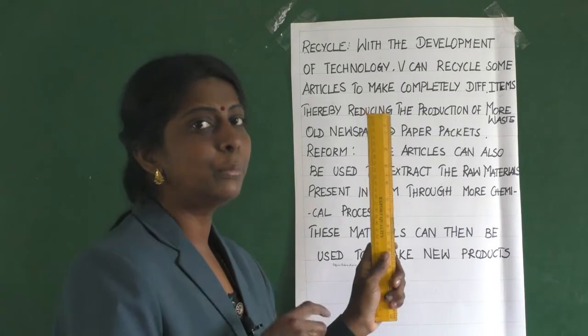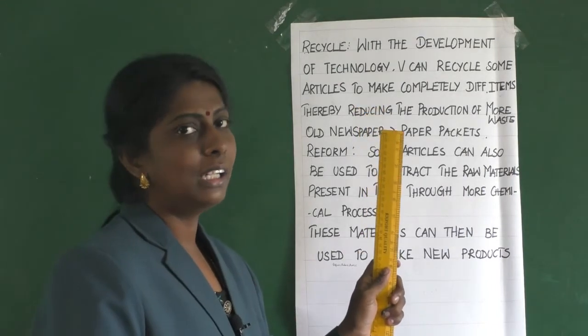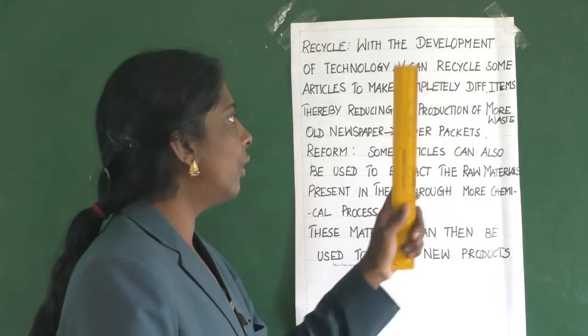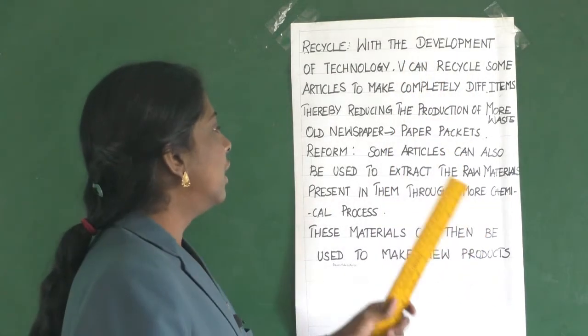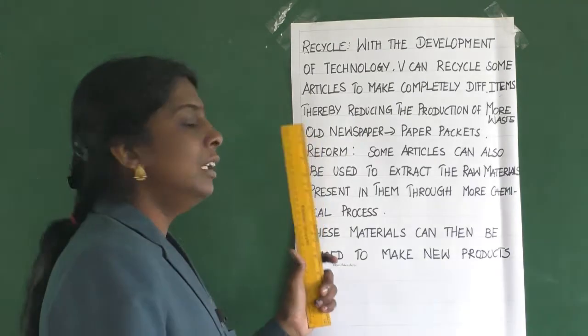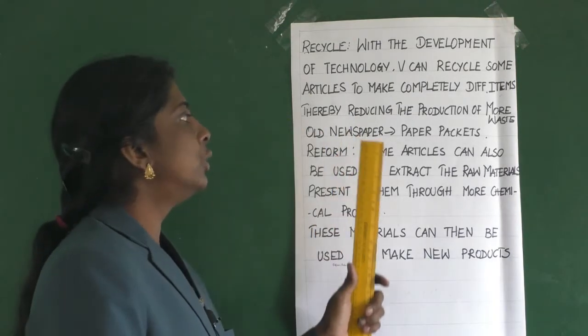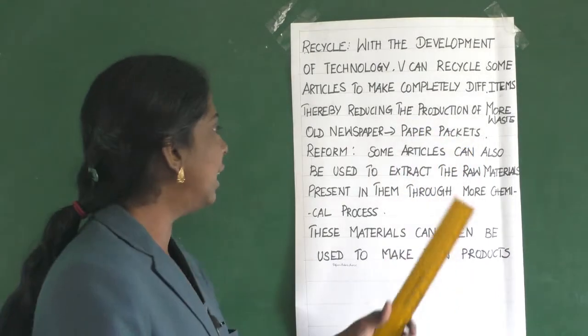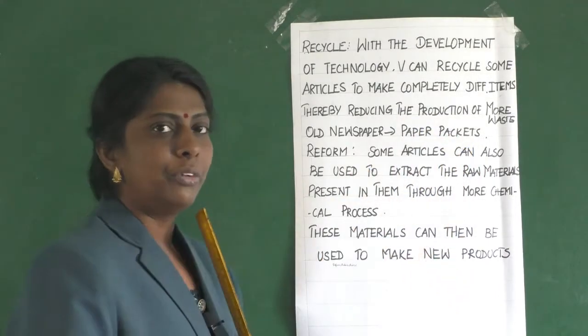So we can turn the product into a completely different item. Like we are converting old newspapers to paper packets. So this is one example for recycle.